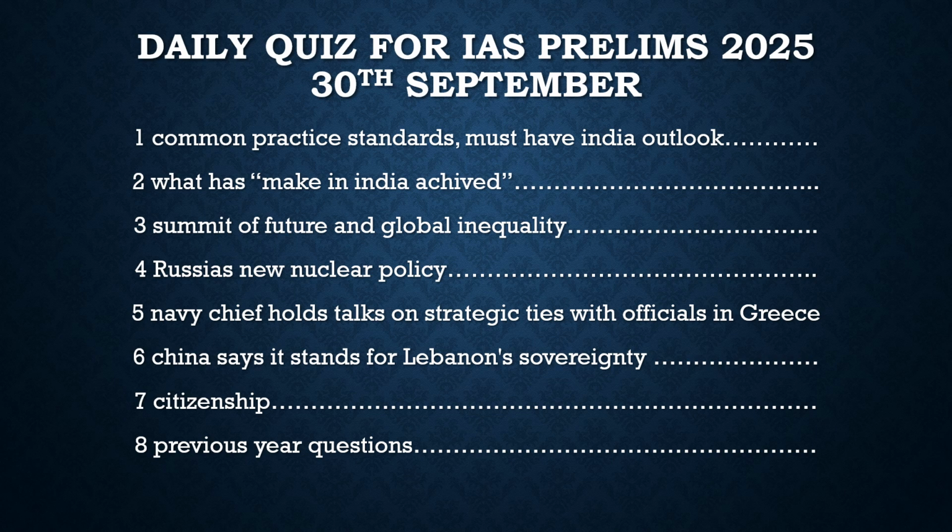After that, we know there was a Future Summit, the UN Future Summit in the USA, and global leaders talked in that. In a way, it should have been very progressive in nature, but it did not achieve what people had thought it would achieve. Many initiatives were brought in this.